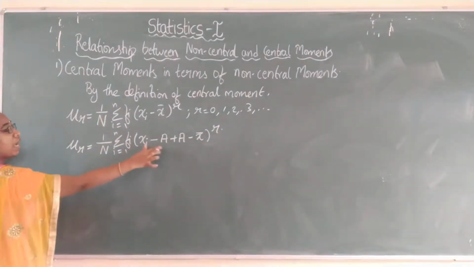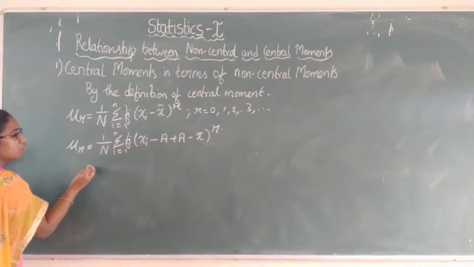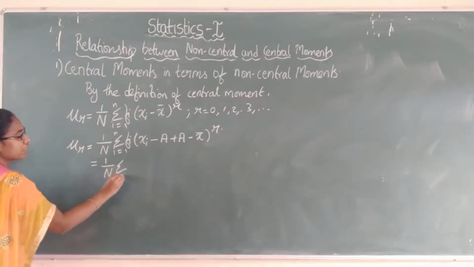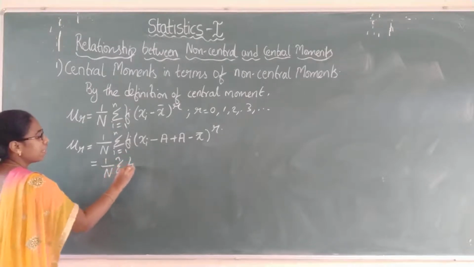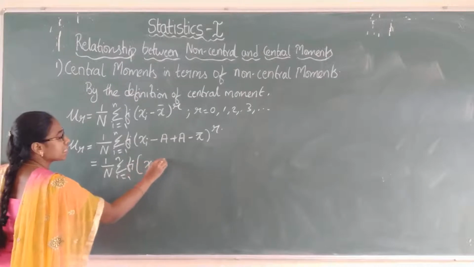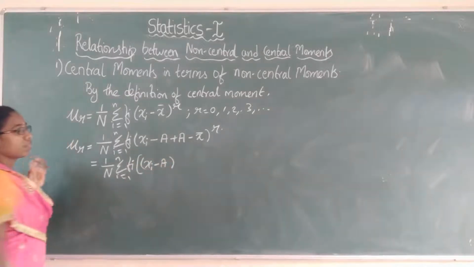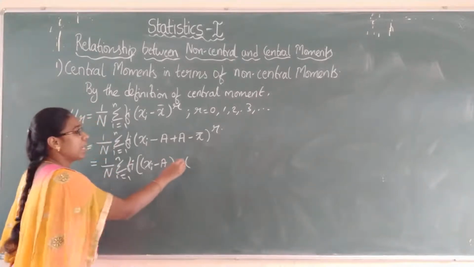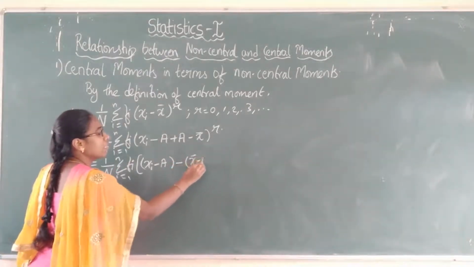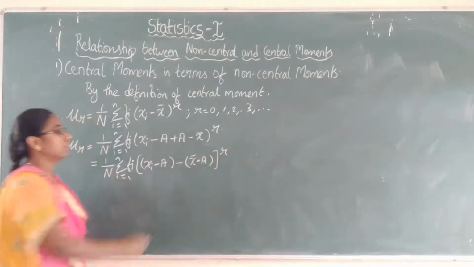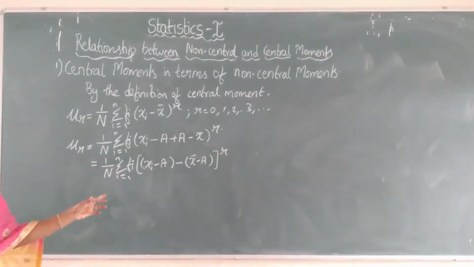I am going to write this in terms of two terms: 1 by n summation i equals 1 to n fi into (xi minus a), and for the second term taking minus common, (x bar minus a) whole power r.